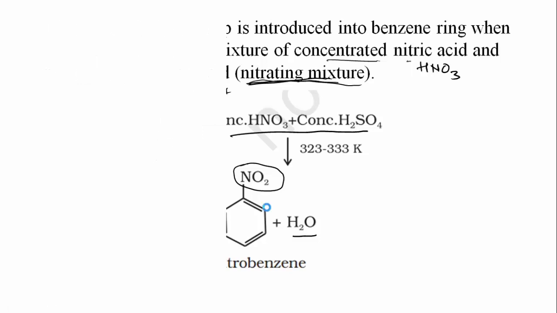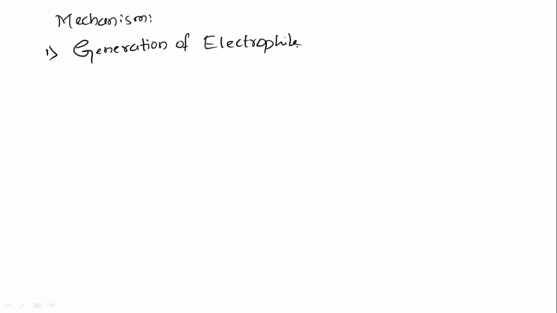You should know the mechanism of electrophilic substitution reaction mainly consists of 3 steps. First step is generation of electrophile. The electrophile is generated first because it is an electrophilic substitution, meaning we have to substitute the electrophile onto the benzene ring. The electrophile is electron seeking, meaning it usually has a plus charge on it.